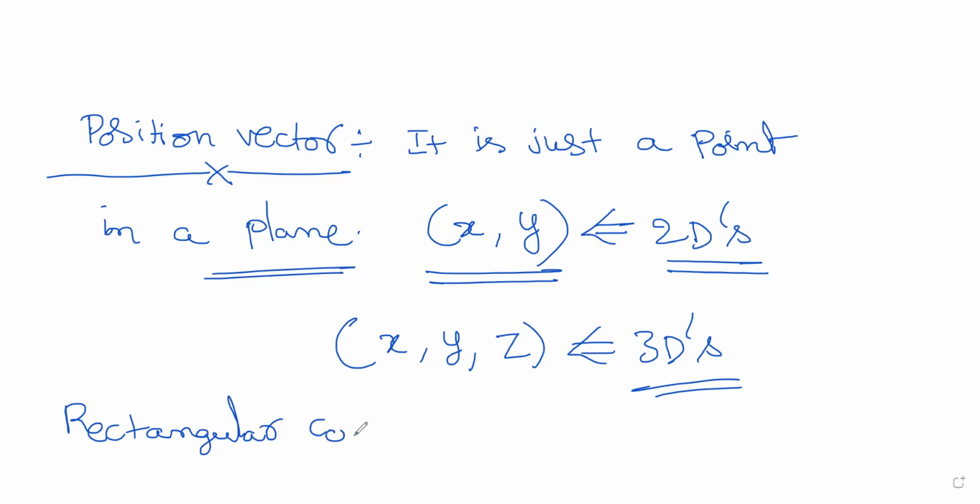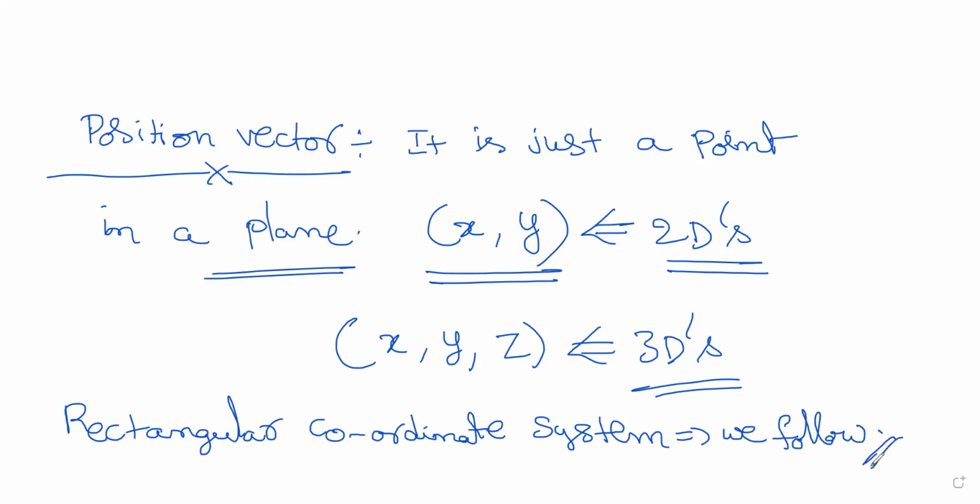Rectangular coordinate system. This is the system we follow. We follow the rectangular coordinate system. First we have to understand what the rectangular coordinate system is, and after understanding that we will get through the rest. So okay, is this clear? Yes, sir. Fine.